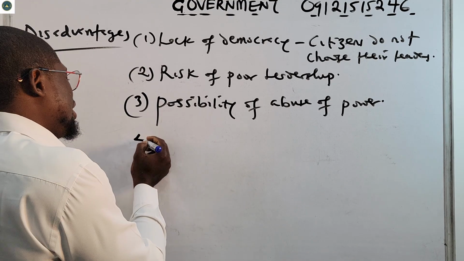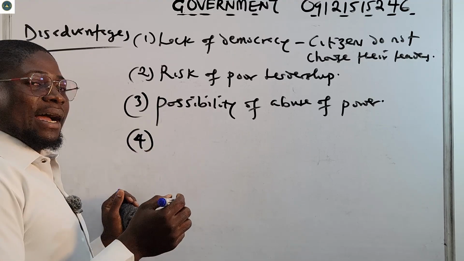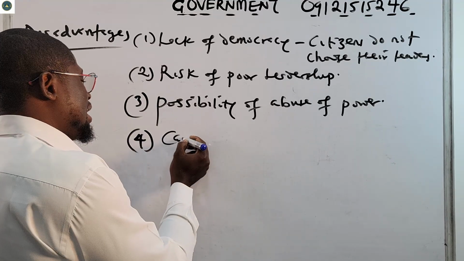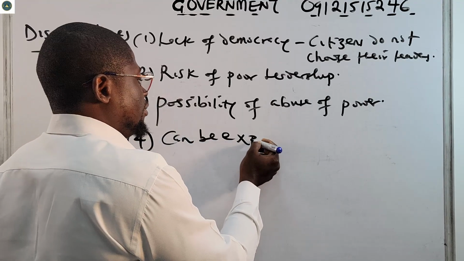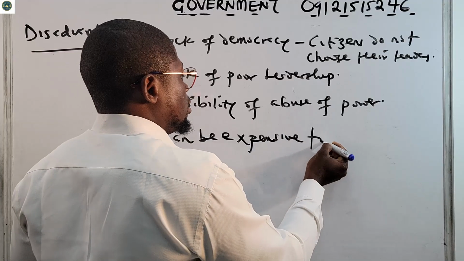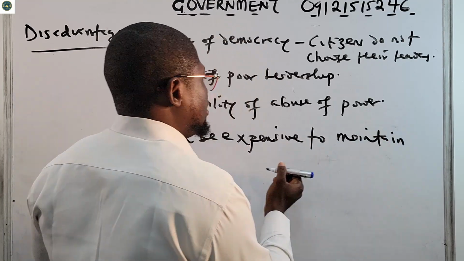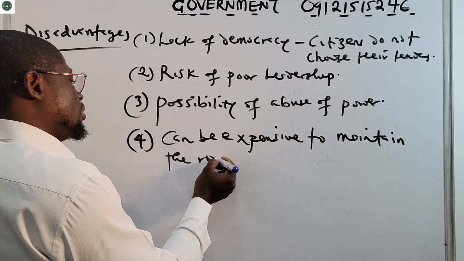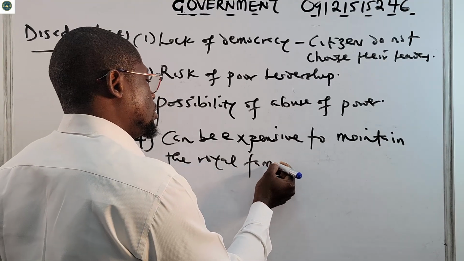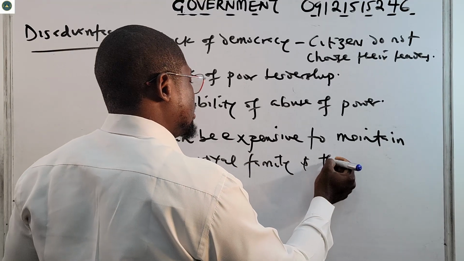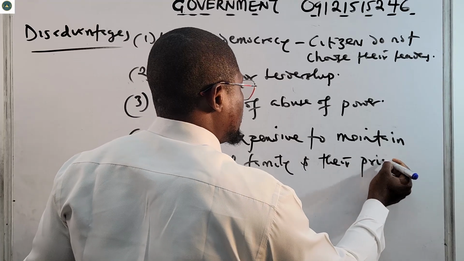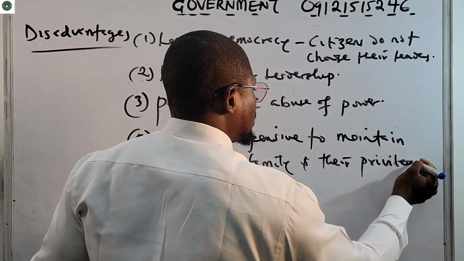Because they are queens, princesses, princes, it can be expensive to maintain the royal family and their privileges.